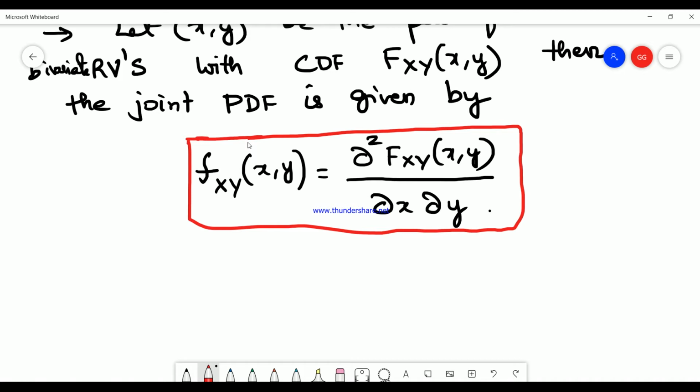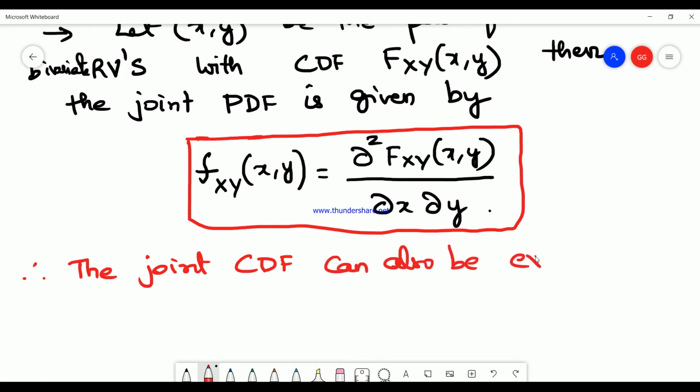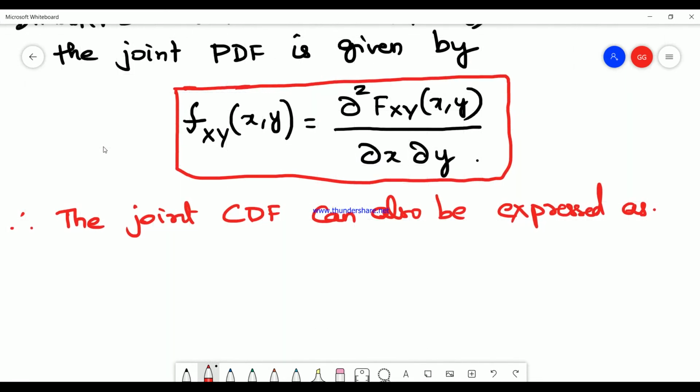Okay. Therefore, the joint CDF can also be expressed as, how can you express? I told you, when PDF is differentiation of CDF, then we can say CDF is integration of PDF. So you do the double integration.